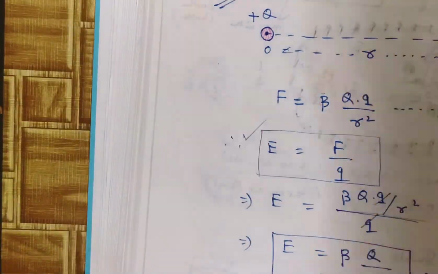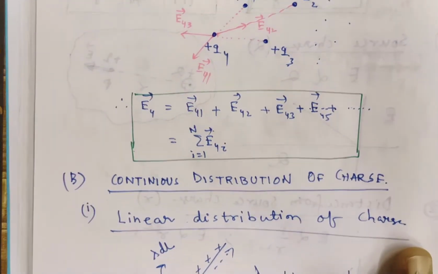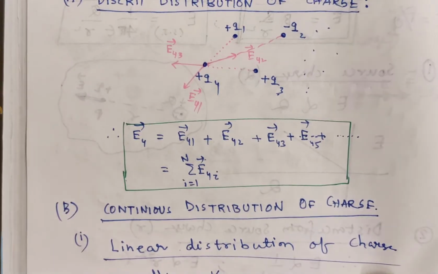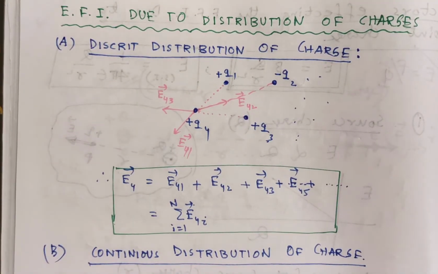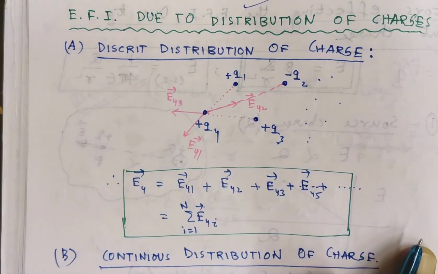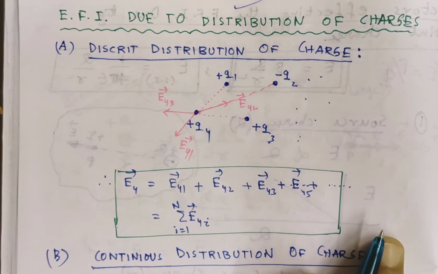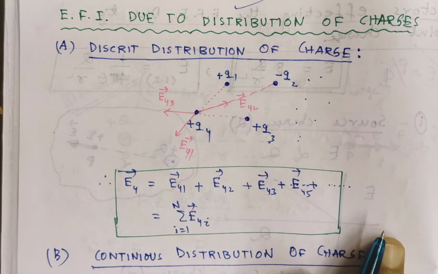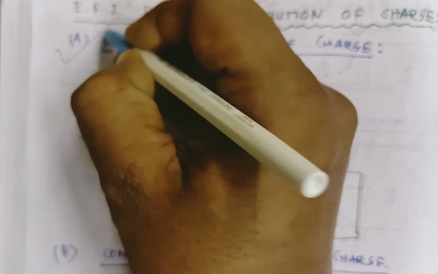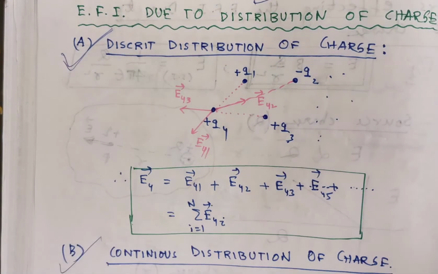And a very little part for you to see. Now, for problems, how will we proceed with the calculation of electric field intensity due to a distribution of charge? Distribution of charge means more than one charge. There are 2 types of arrangement. One arrangement is discrete distribution of charge.